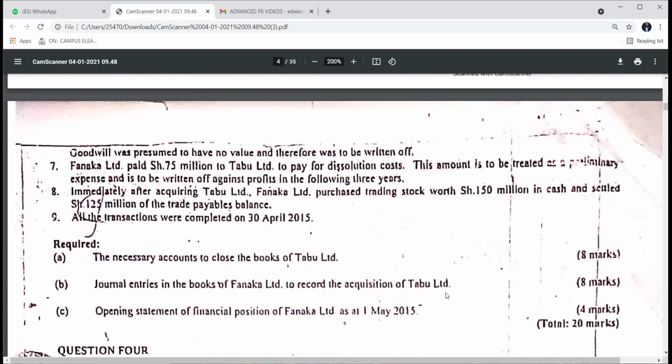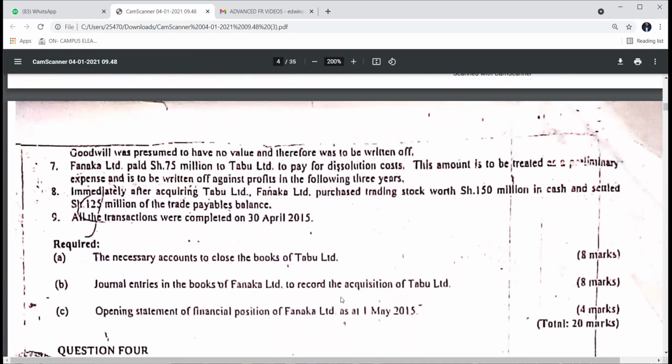The marker may decide to give you half a mark for every correct entry you did in every account. So you can even do 3 accounts: you are done under the first one, you can do even ordinary, preference, and even debenture. You could find that you are done with that 8 marks.